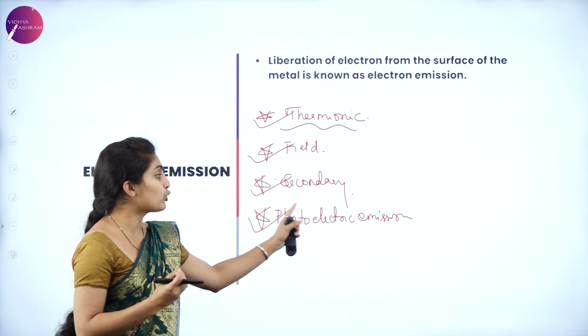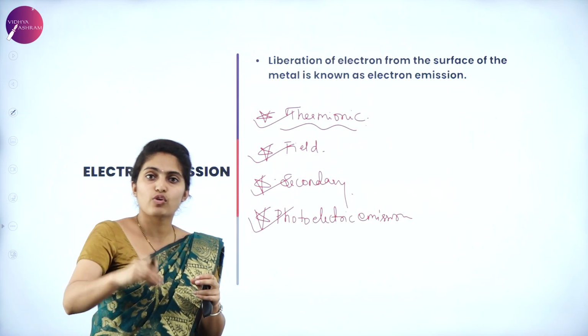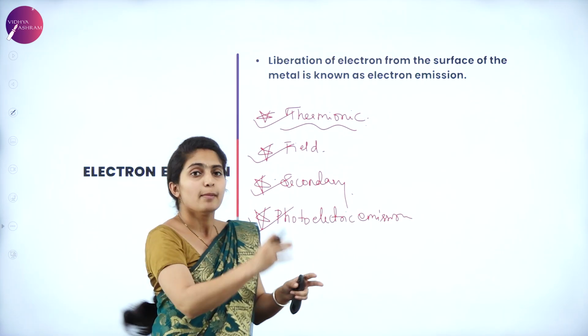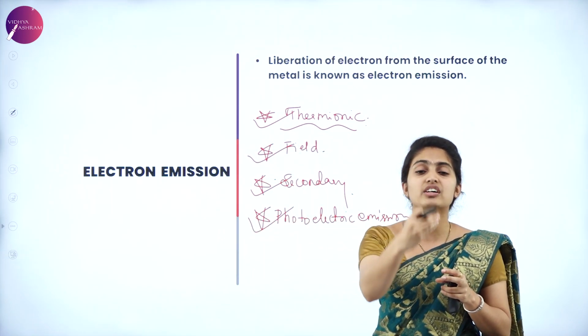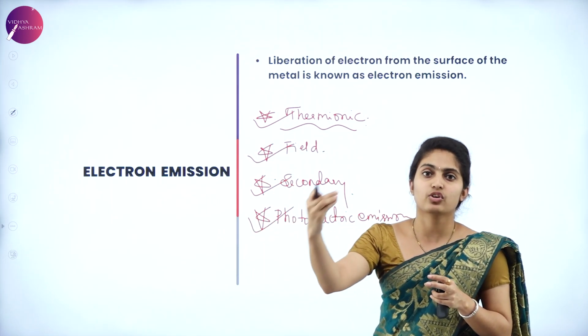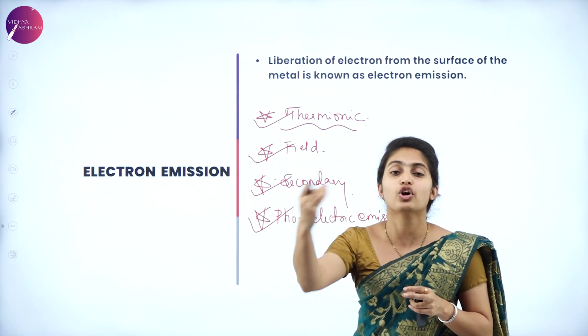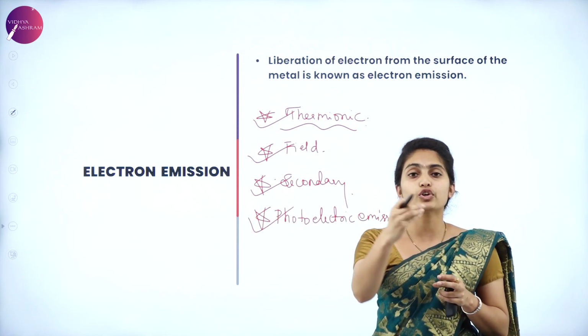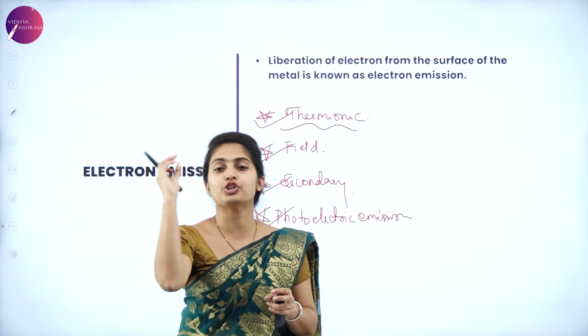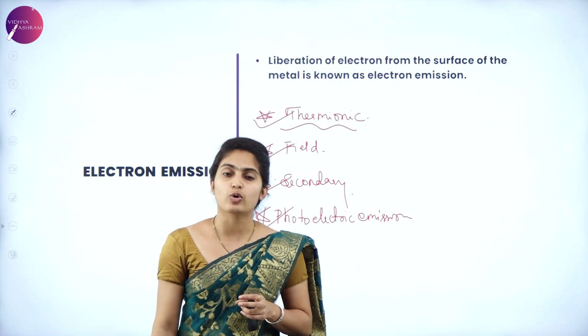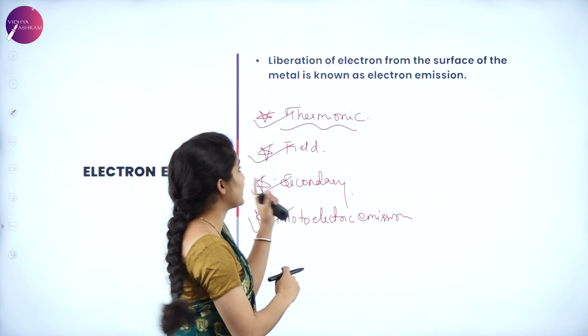That is by photoelectric emission. That concept is called photoelectric emission. Why photo? Because the light comes in discrete packets of energy called quanta, or photons. The photon of light incident on the metal surface is used to eject the electron out of the metal surface, which is what we study here.